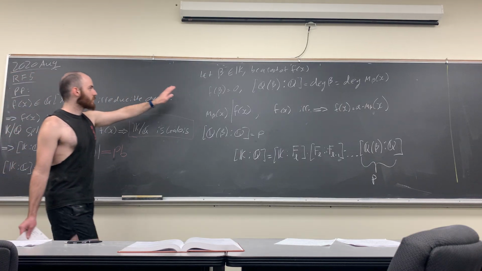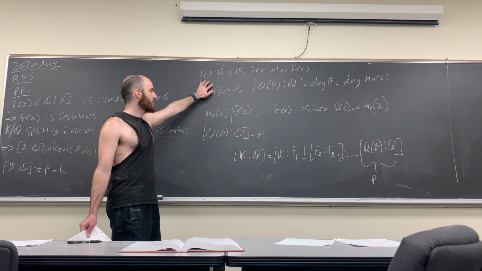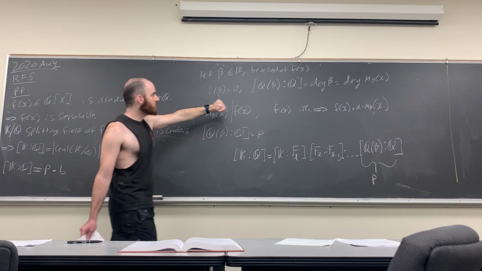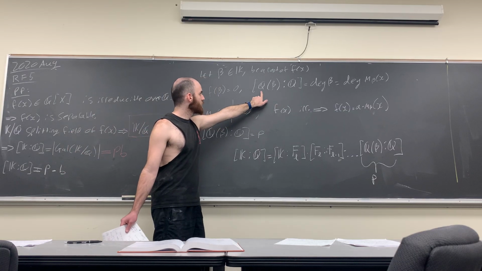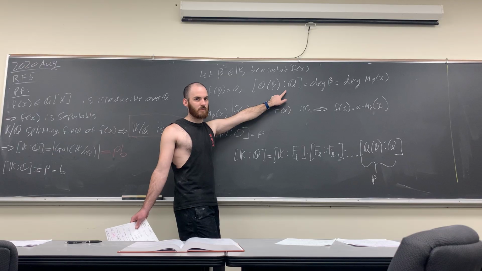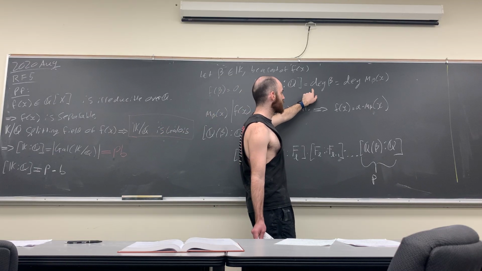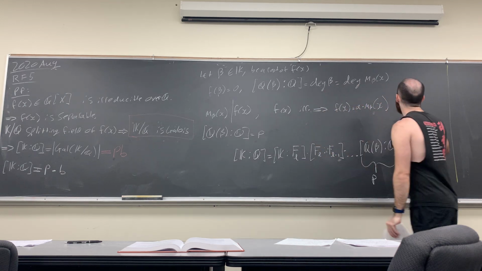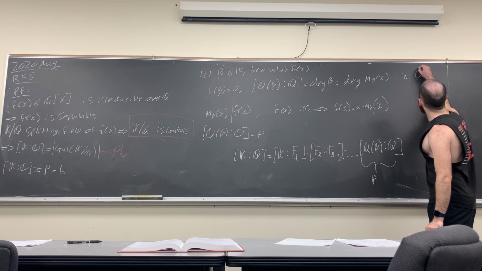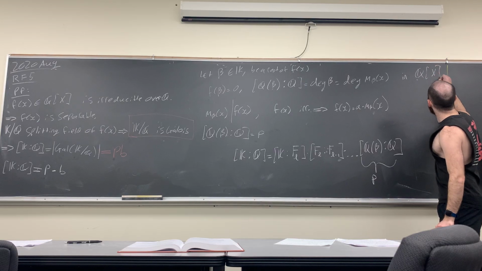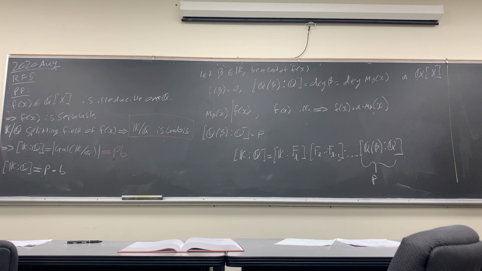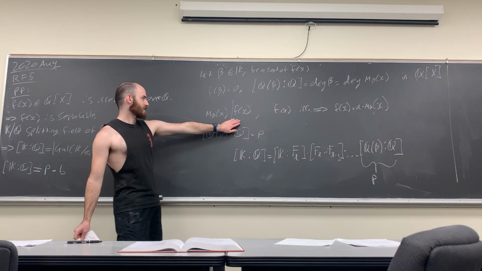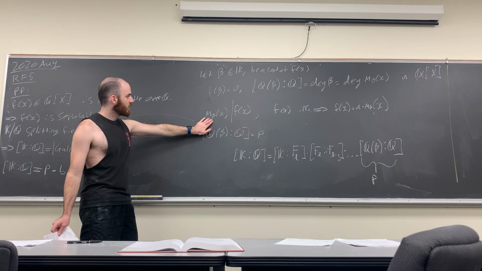So we're going to let beta be a root of f of x in K. We know f of beta is equal to 0, and the extension Q adjoined beta has degree equal to the degree of the minimal polynomial of beta in Q[x]. The minimal polynomial has to divide f of x because beta is a root.